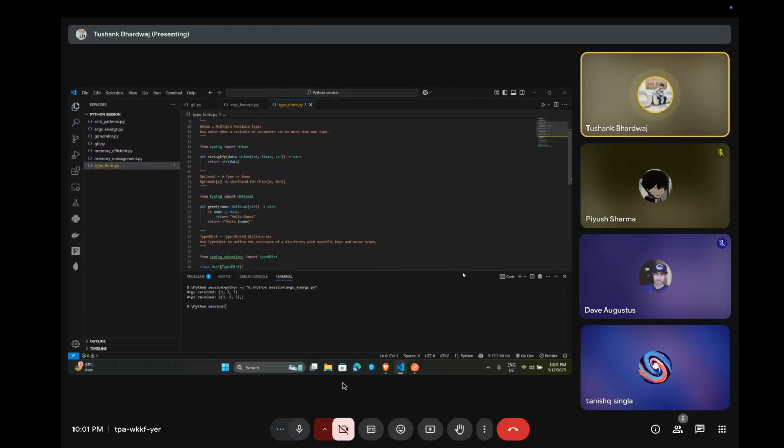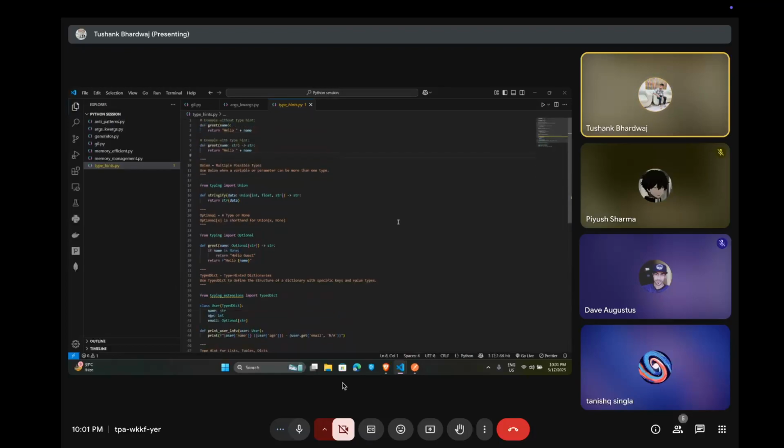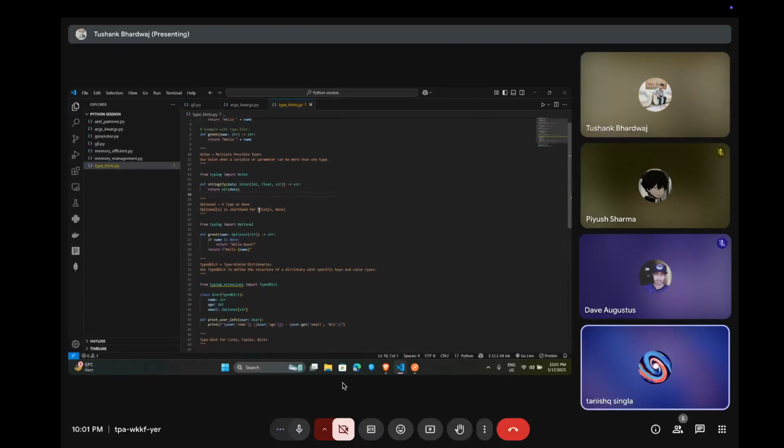So here are some complex type hints. First we have Union. Union basically takes multiple possible types. Use Union when a variable or parameter can be more than one type. As we saw in this, we have int, float, or string type of value passed in the parameter.